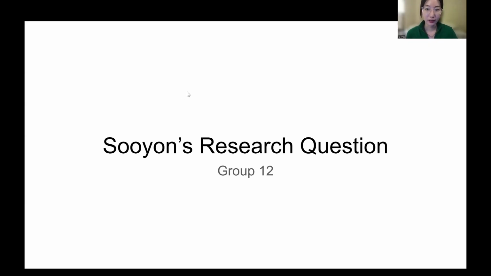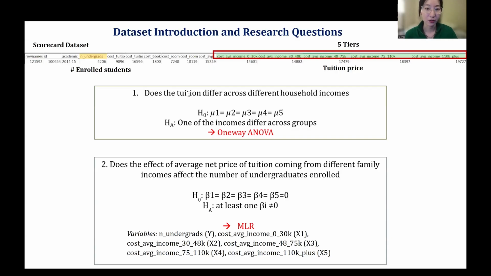In this study, we used the US scorecard dataset to examine the relationship between tuition pricing and undergraduate enrollment. We focus on two main research questions. First, does tuition differ across different household income groups? And second, does tuition from these income tiers influence the number of undergraduates enrolled at institutions?